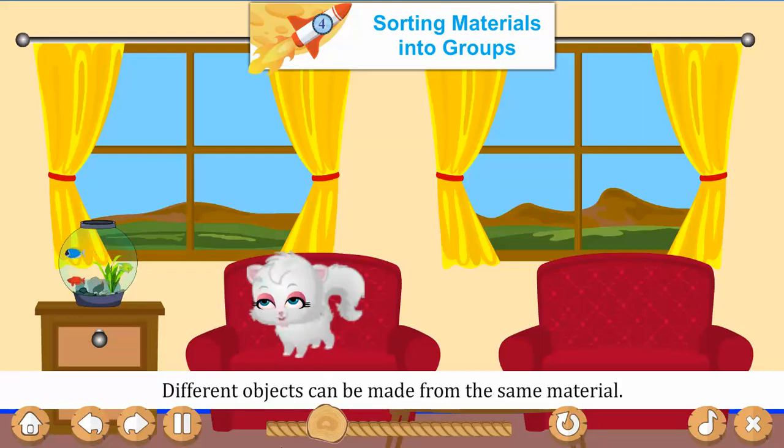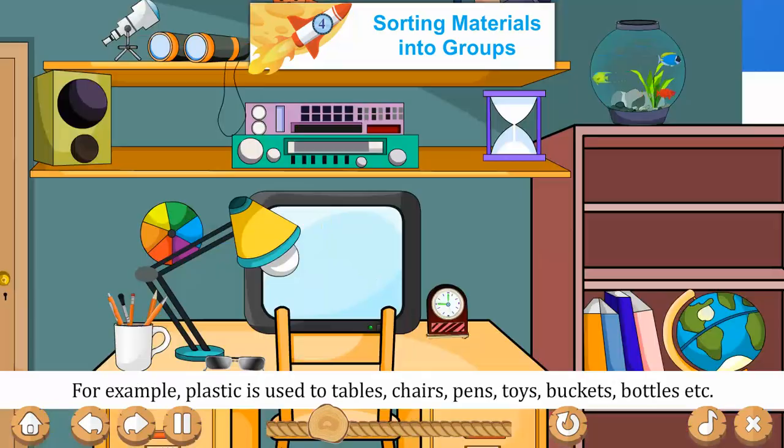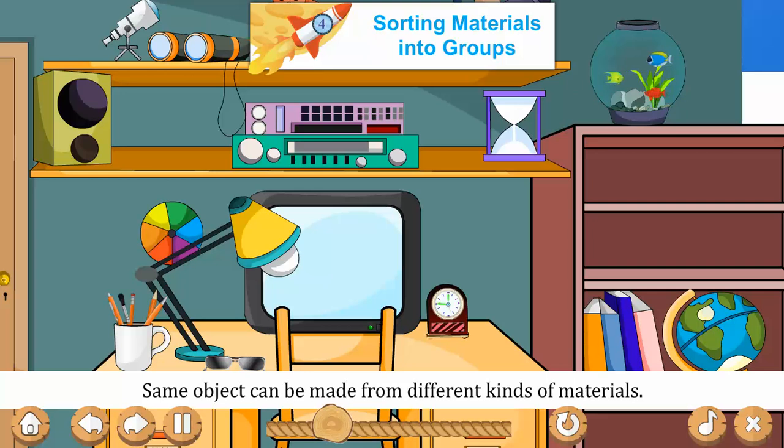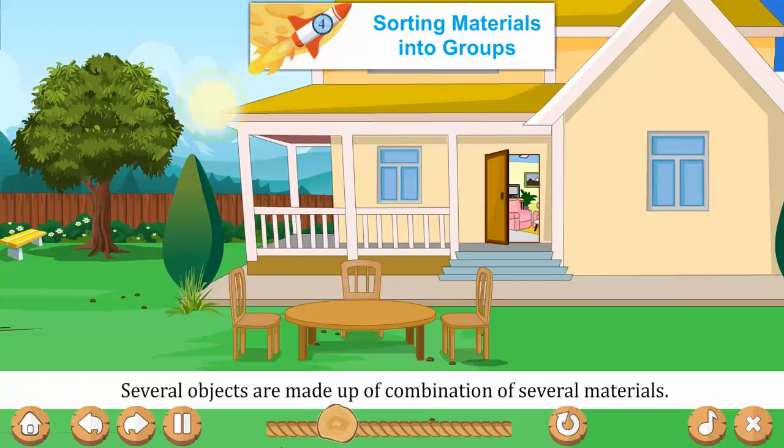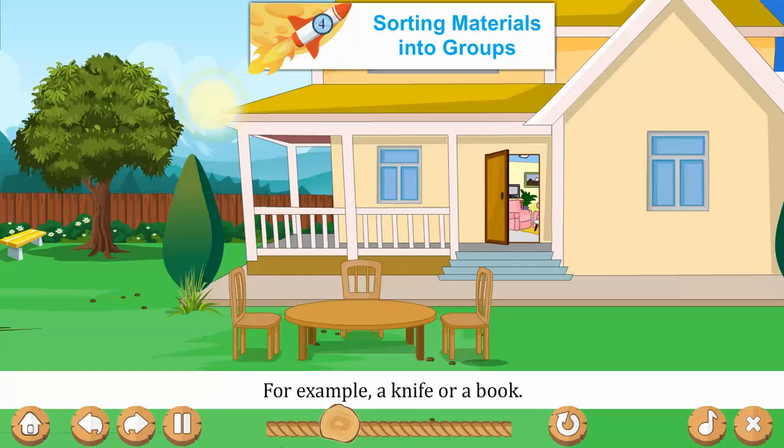Different objects can be made from the same material. For example, plastic is used in tables, chairs, pens, toys, baskets, bottles, etc. Some objects can be made from different kinds of materials. For example, a table can be made from wood, plastic, aluminium, steel, glass, etc. Several objects are made up of a combination of several materials. For example, a knife or a book.